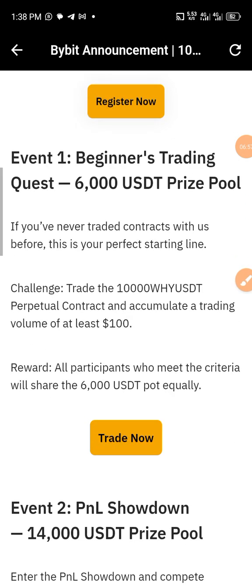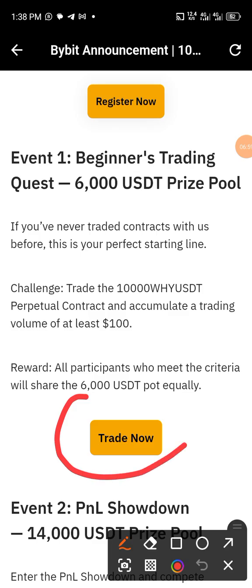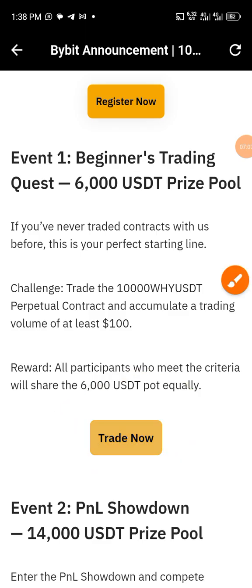The second thing you must do is come to this very place and click on trade. If you click on trade now, it is going to navigate you to where you are going to trade this very coin that is being advertised to you, which says all participants who meet the criteria will share the 6,000 USDT pot equally.